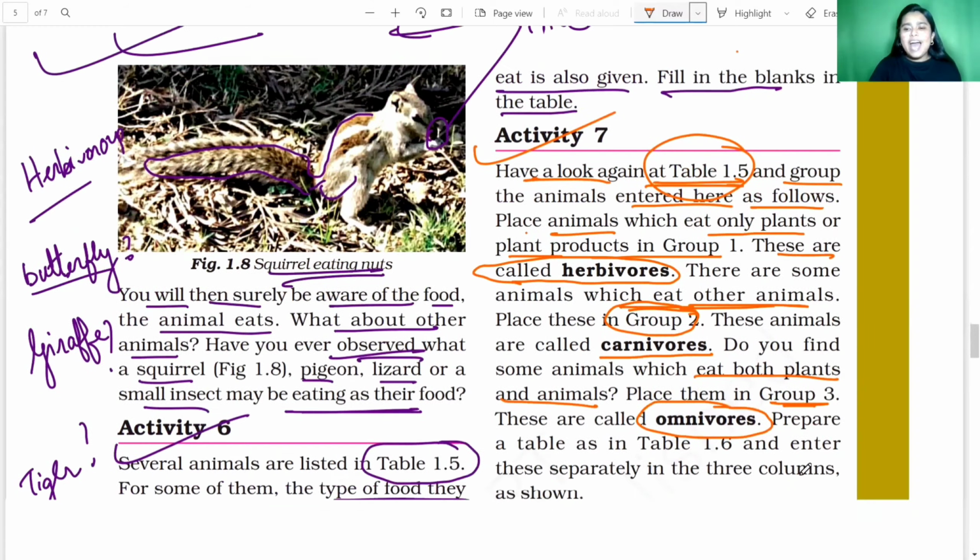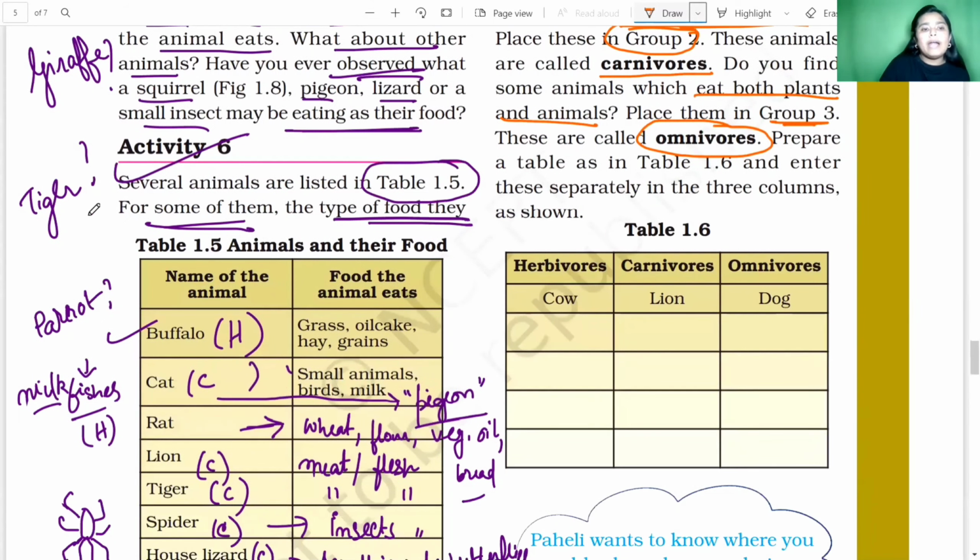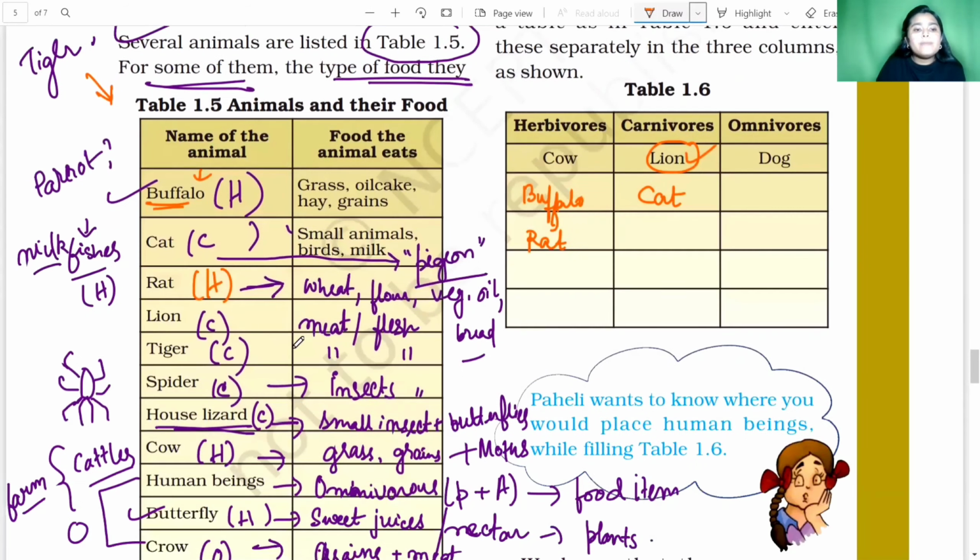Clear, students? So now, as we have prepared table 1.5, those animals will only be listed in table 1.6. So one by one, all the animals we will check. So first is buffalo. Buffalo was a herbivorous animal. Here we will write buffalo. Clear? Next is cat. Cat is a carnivorous animal. So here we will write cat. Then rat was also a herbivorous animal. So here we will write rat. Then comes lion. Lion is a carnivorous animal, which is already written here for us. Then comes tiger. So tiger is also a carnivorous animal. So here we will write tiger.